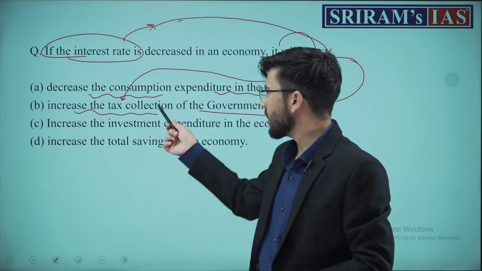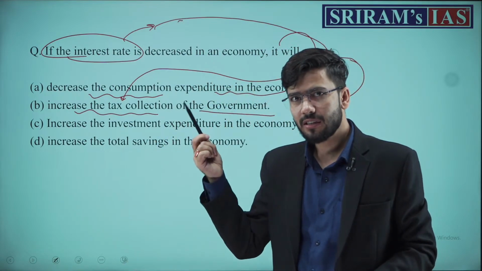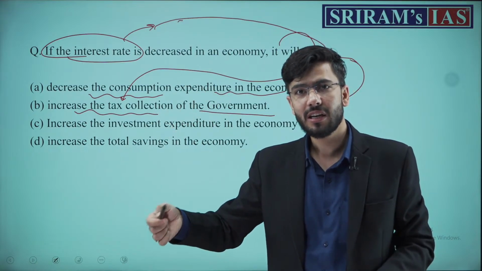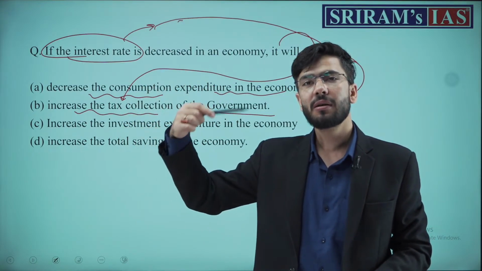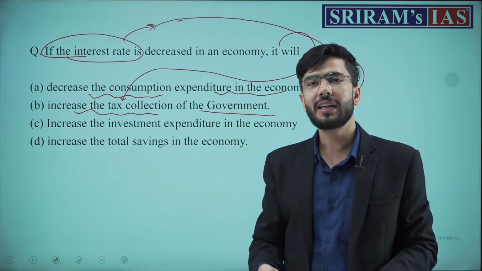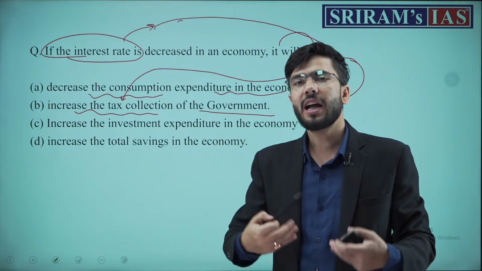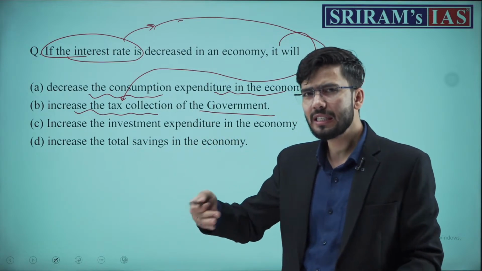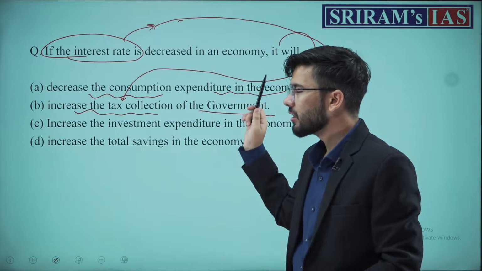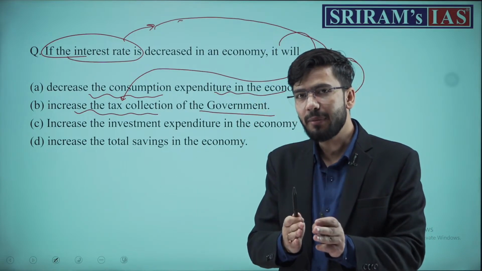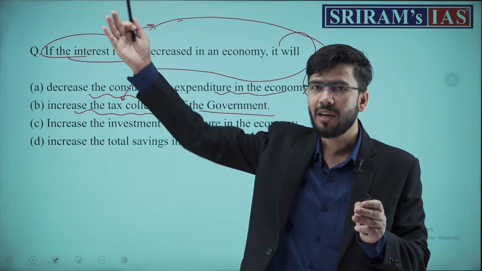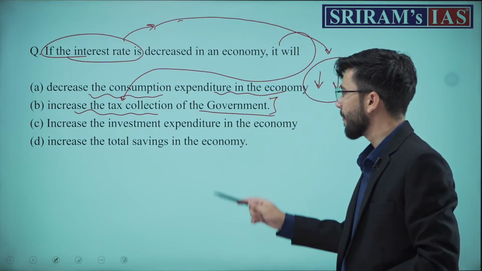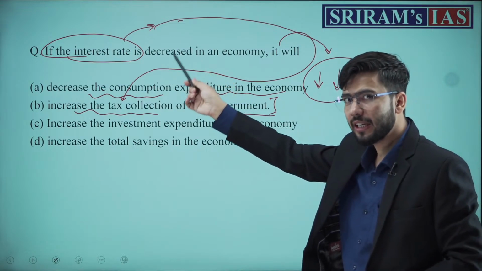Why? Because economic activity will increase, which will lead to higher output, which will lead to higher profits, which will lead to higher income tax. But then again comes the question of tax compliance, that is, how many people are actually paying the taxes. It may lead to an increase in tax collection, but this will come later in time, as a long-term objective. After 2 to 3 years, it may happen if there is a continuous decrease in interest rates.